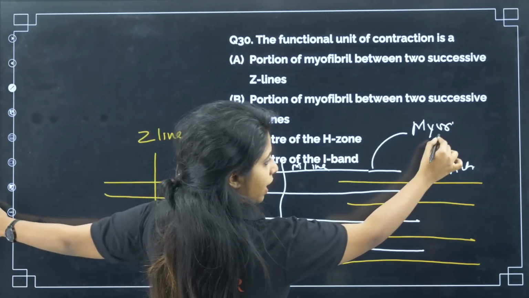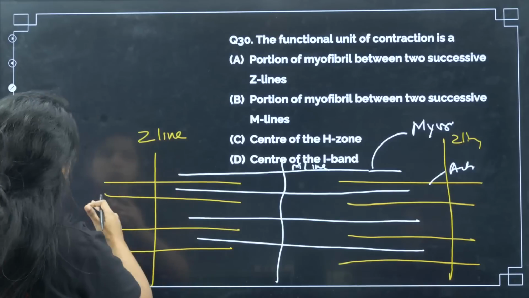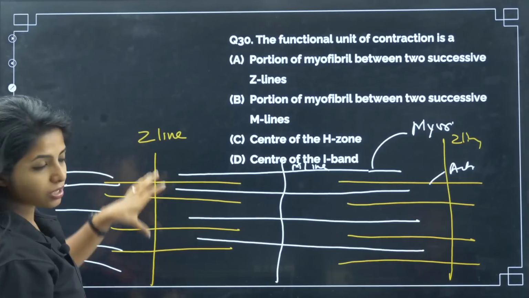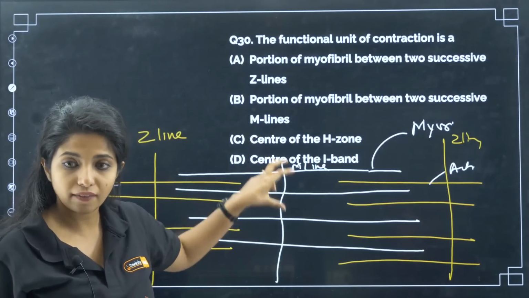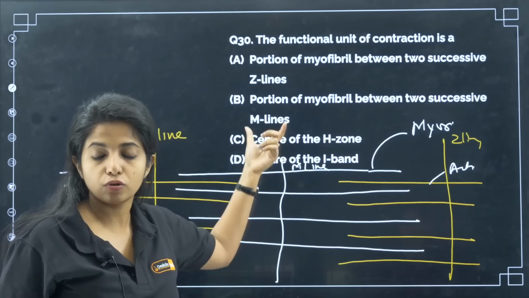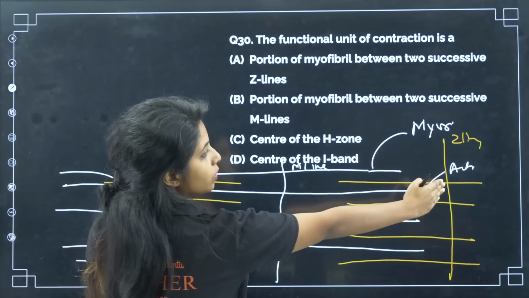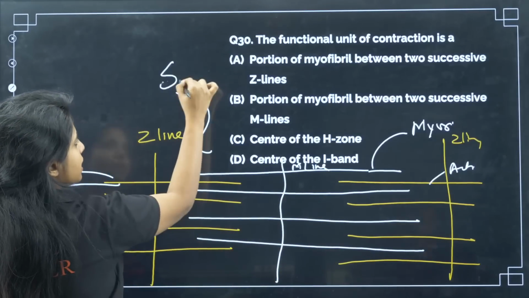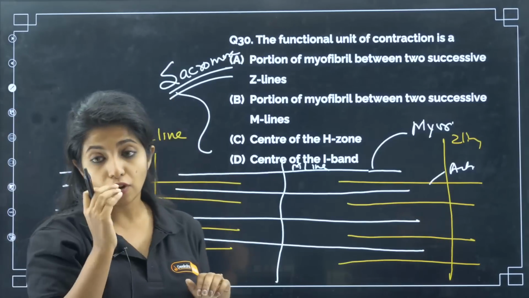So here also you will be having something like that. This will be known as the Z line. What will happen next to it? Again, you will be having the myosin filaments. So this area where you just have the actin, you have the Z line, and that area is also the Z line. In between, when you just have the myosin, you call this the M line. Now this thing that is coming between two Z lines, the whole unit, is known as a sarcomere, the unit of contraction.